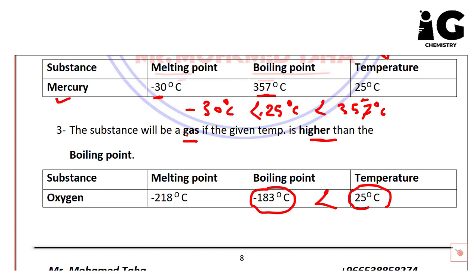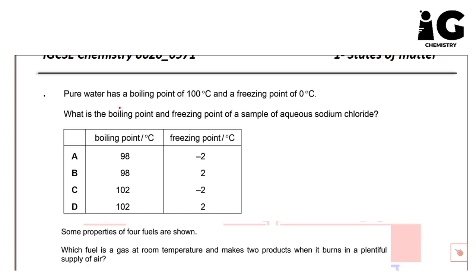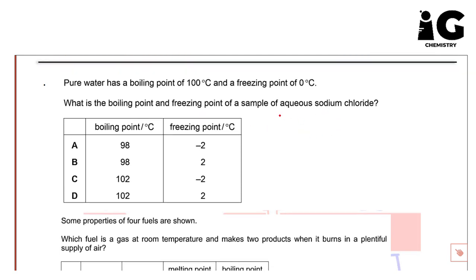Okay, guys? So to apply these rules in some exam questions, here you have: pure water has a boiling point of 100 degrees Celsius and a freezing point of 0 degrees Celsius. What is the boiling point and freezing point of a sample of aqueous sodium chloride? Actually, guys, this is aqueous sodium chloride, so this is not pure water. This is water plus sodium chloride, NaCl. So this is not pure. This is water, and let's consider NaCl like an impurity.